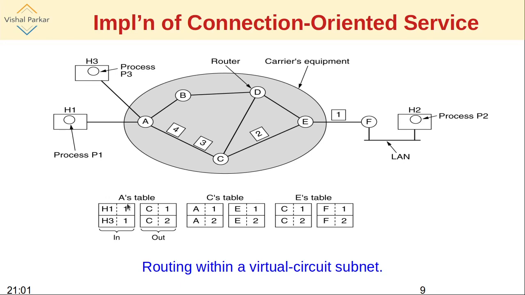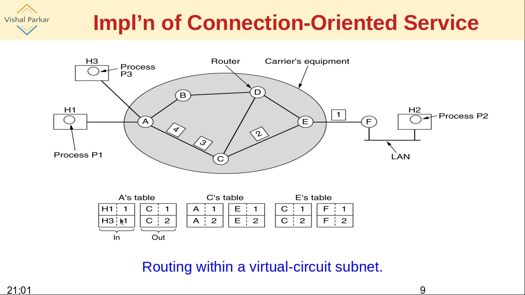Accordingly, the routing tables are placed in this particular way. A's table is shown here. If a packet comes from H1 to A with identifier 1, A has to send it to C with the identifier labeled as 1. This is the meaning of the first entry.